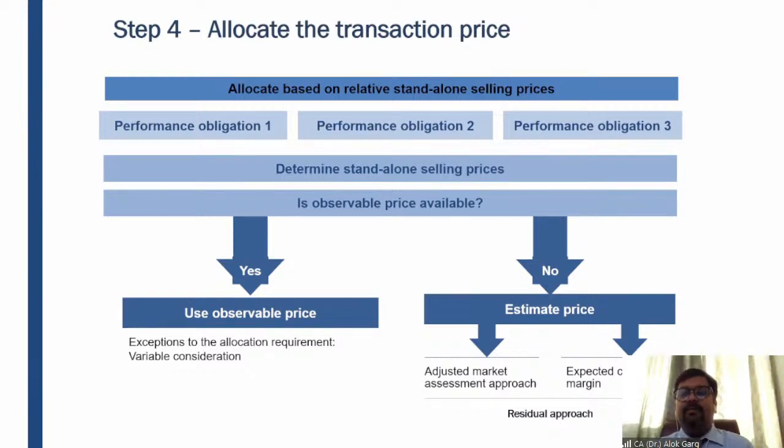Now the time has come. If you have identified, let's say, 3 performance obligations, P1, P2, P3, right? Then you need to allocate the entire transaction price across the multiple performance obligations.